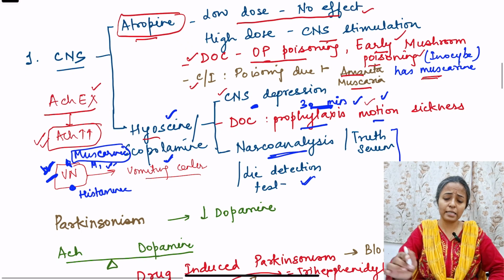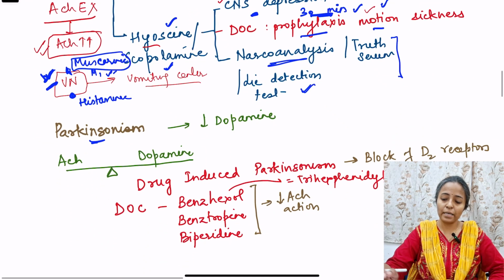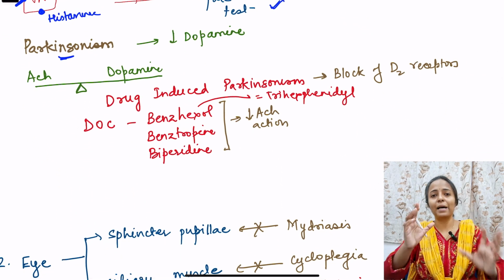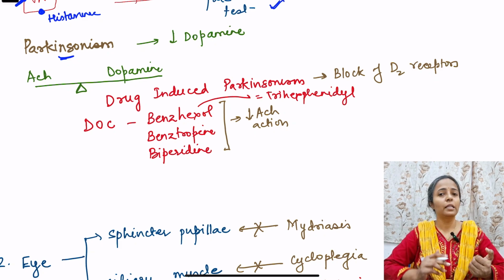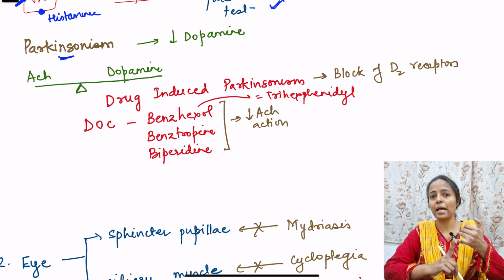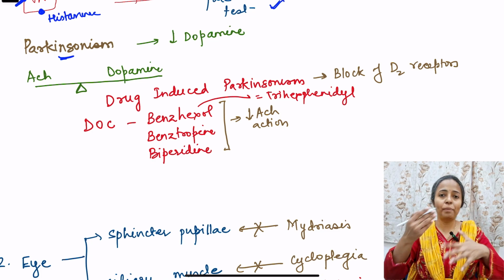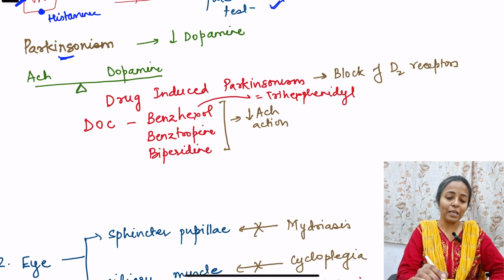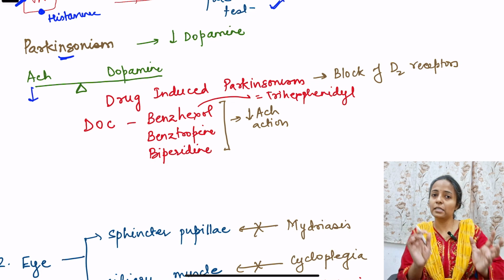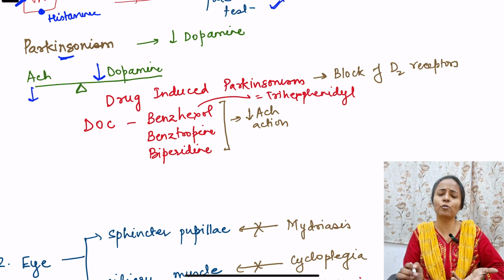Third thing in CNS is use in Parkinsonism, right? So in Parkinsonism, as I told you before, there is a balance between acetylcholine and dopamine. In Parkinsonism, what is the main problem? There is loss of the dopaminergic neurons, and hence dopamine acts less on the receptors. Now either we give dopamine, that is L-dopa, that is one treatment of Parkinsonism, or we can decrease acetylcholine. See, it is a balance between acetylcholine and dopamine.